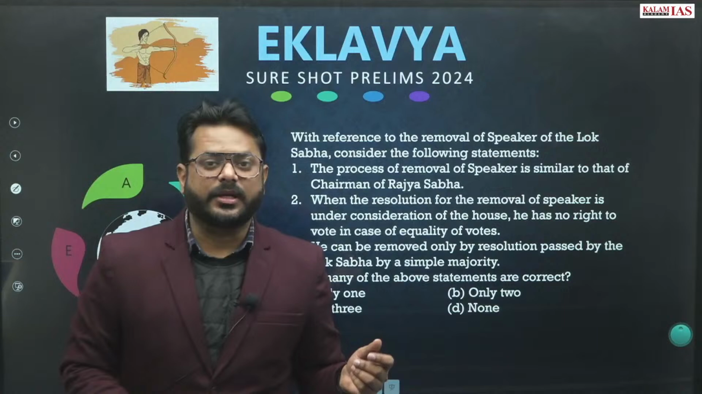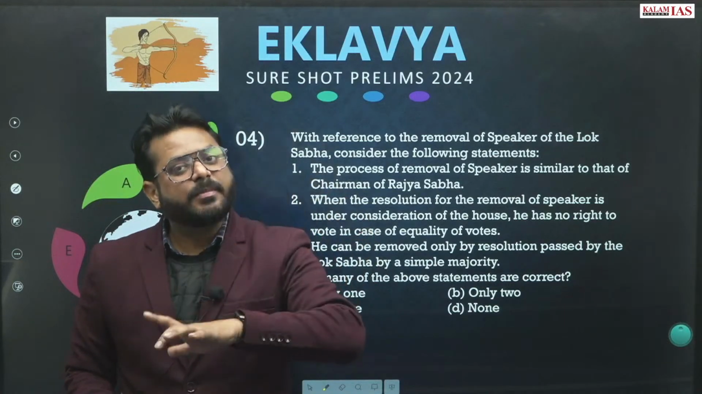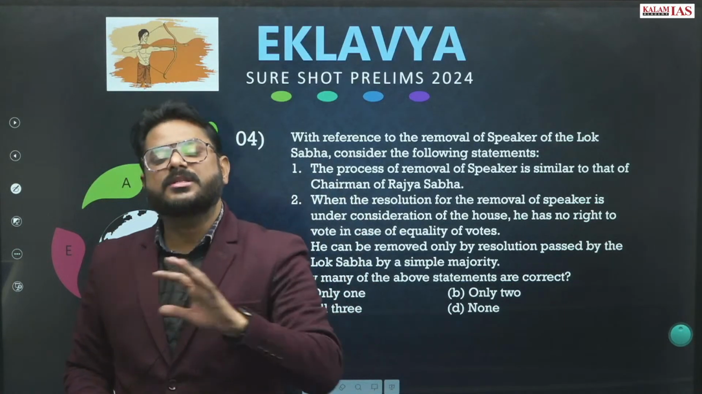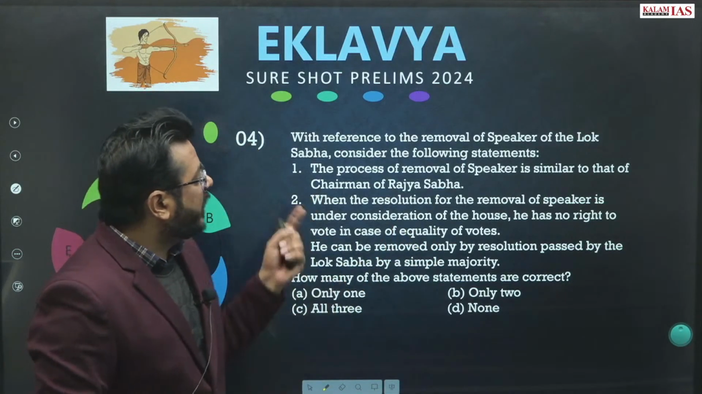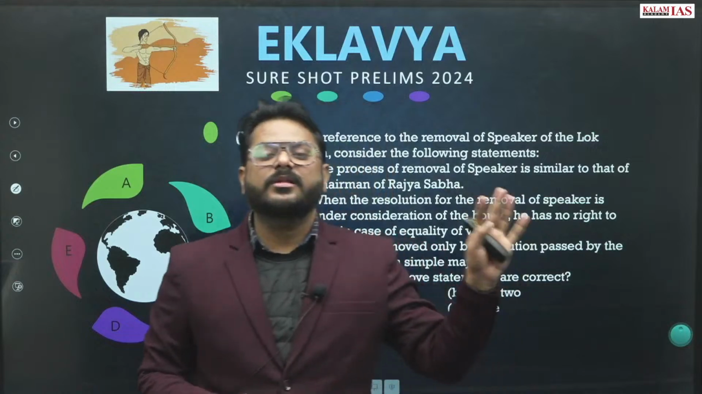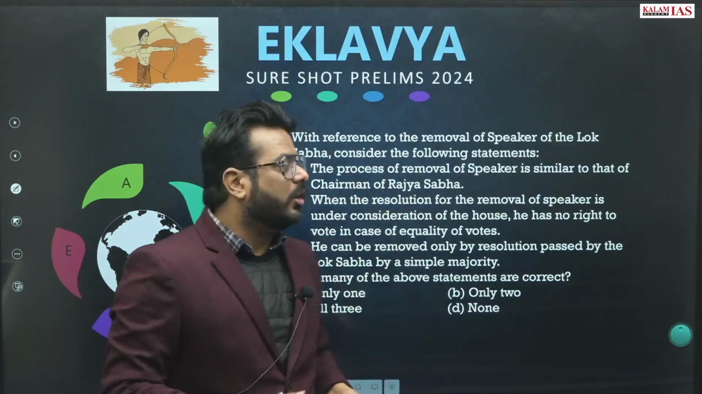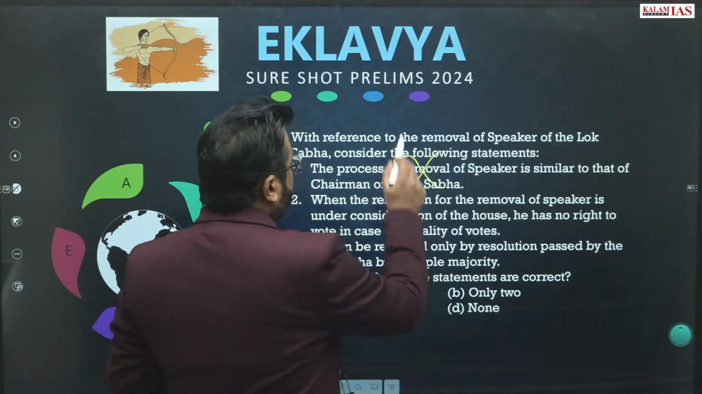a simple majority. Means in the Rajya Sabha it will first be passed by an effective majority, then in the Lok Sabha by a simple majority, and only then will the Vice President be removed. But for the Speaker, it is only the effective majority in the Lok Sabha itself. So this statement is wrong.